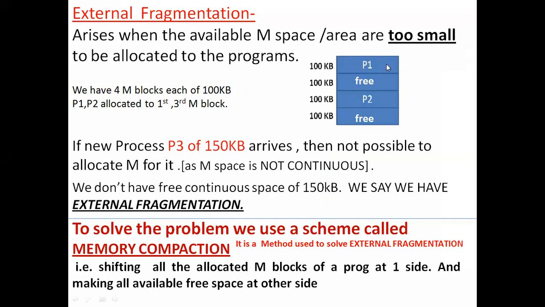Suppose the memory blocks are so small that the space cannot be allocated to a process; then external fragmentation occurs. A simple example is shown here, where the whole memory space has been divided into equal sizes of 100 KB. So for a process P1,